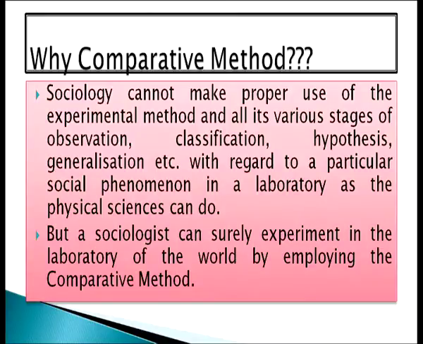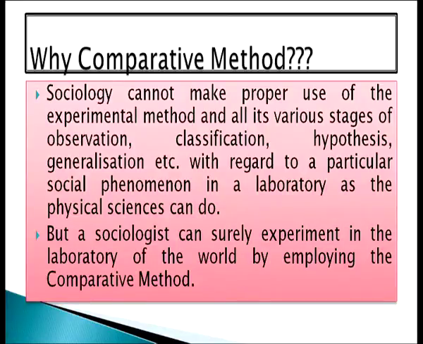Now, why the comparative method? Why is this method widely used? Sociology cannot make proper use of the experimental method and all its various stages of observation, classification, hypothesis, generalization, etc. with regard to a particular social phenomenon in a laboratory as the physical sciences can do.